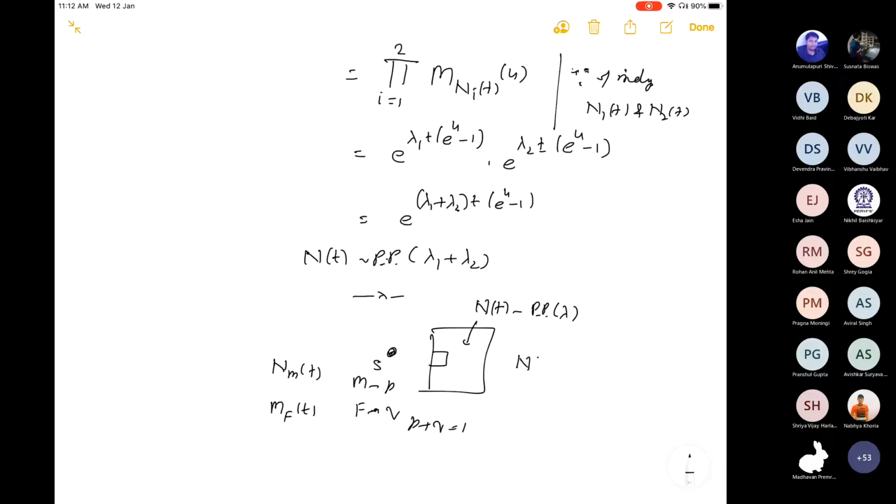So N(t) can be written as NM(t) plus NF(t).